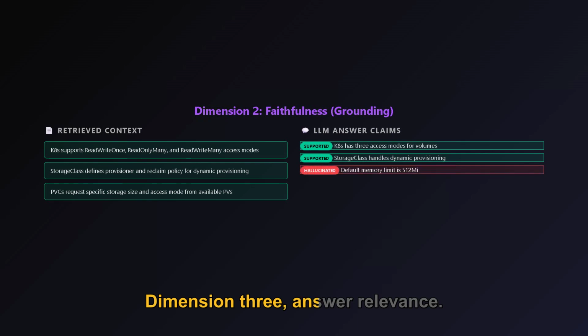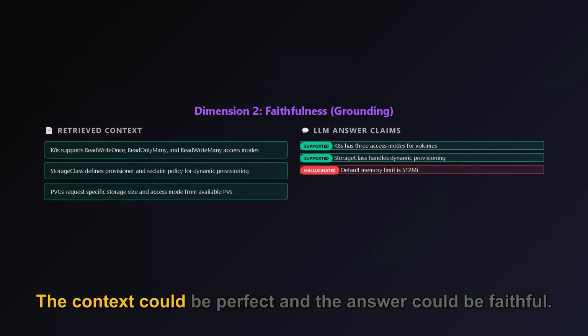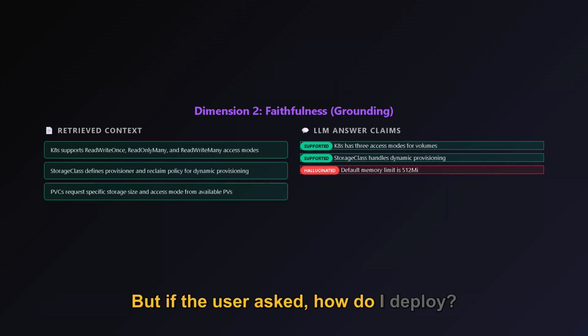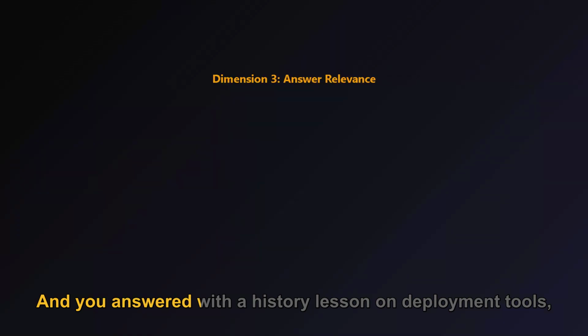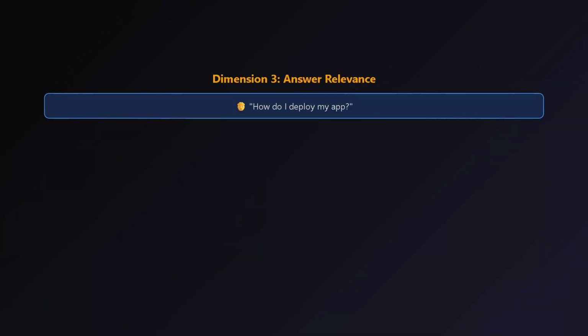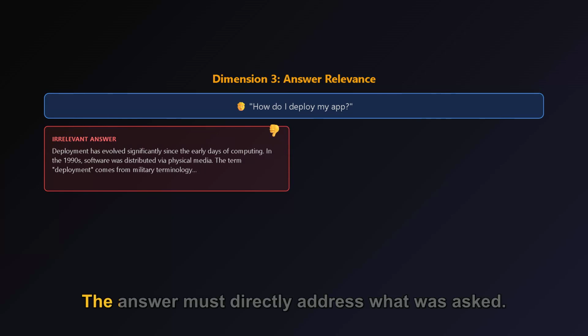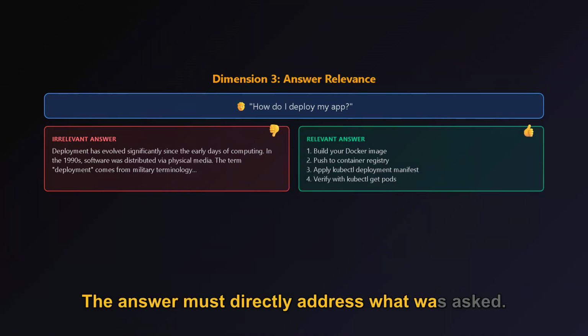Dimension 3, answer relevance. The context could be perfect and the answer could be faithful, but if the user asked, "How do I deploy?" and you answered with a history lesson on deployment tools, that's still a failure. The answer must directly address what was asked.